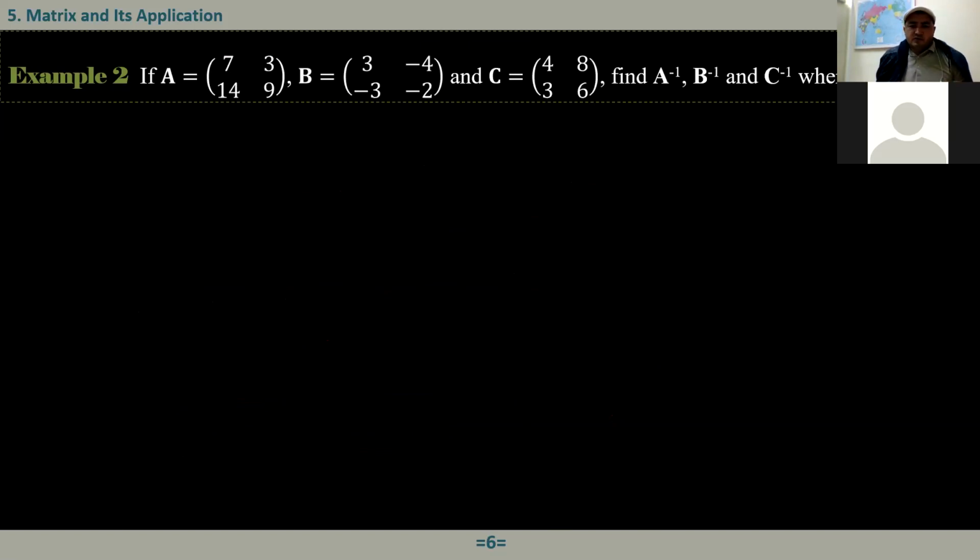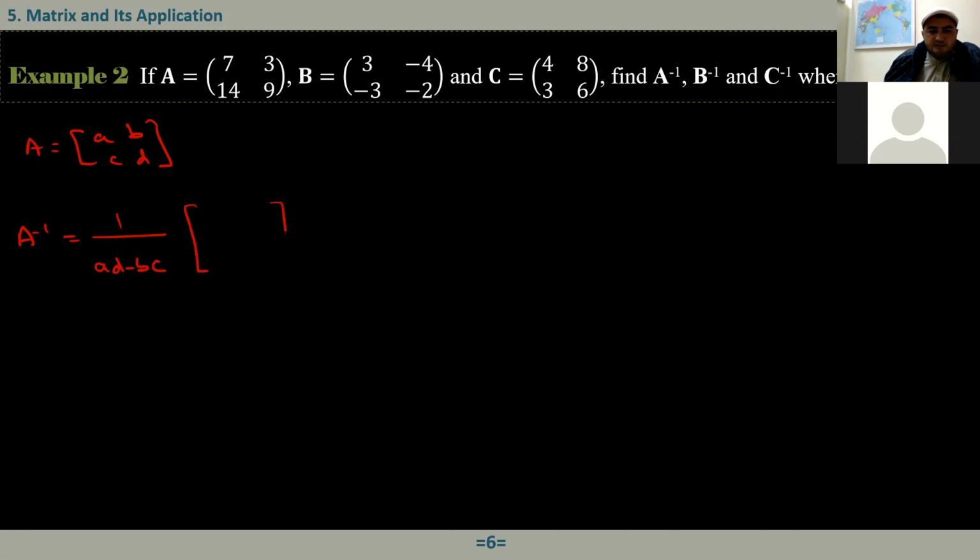These three matrices are given. Find A inverse, B inverse, and C inverse where possible. All right, now here, we know that to find the inverse, let me just write here, A equals [[A, B], [C, D]], and its inverse equals 1 over (A times D minus B times C). It's the determinant of A, AD minus BC.